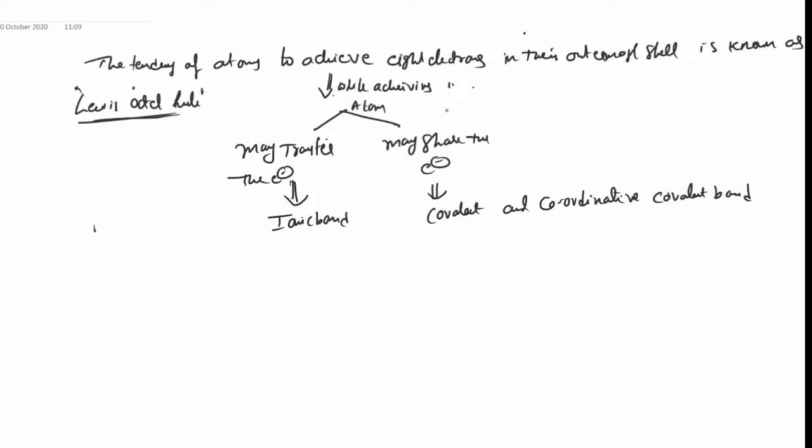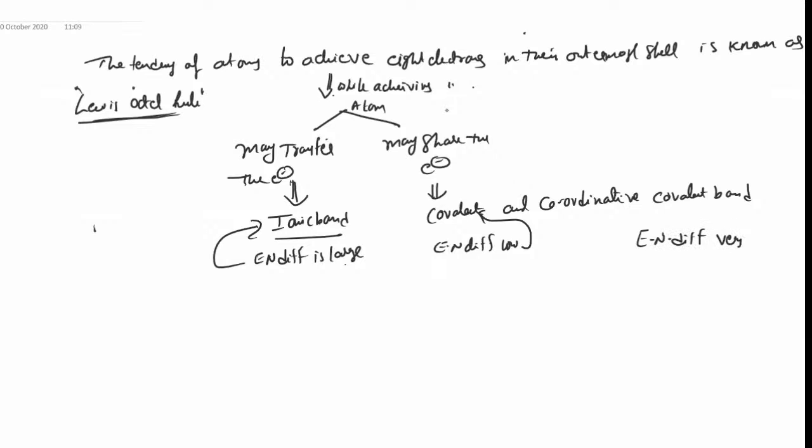Who will form ionic bond? Those atoms whose electronegativity difference is large. They will form ionic bond. Electronegativity difference low, they form covalent bond. Electronegativity difference very low, they form a metallic bond. Already I discussed about the points. Those which have electronegativity difference large, for example NaCl, like sodium atom.